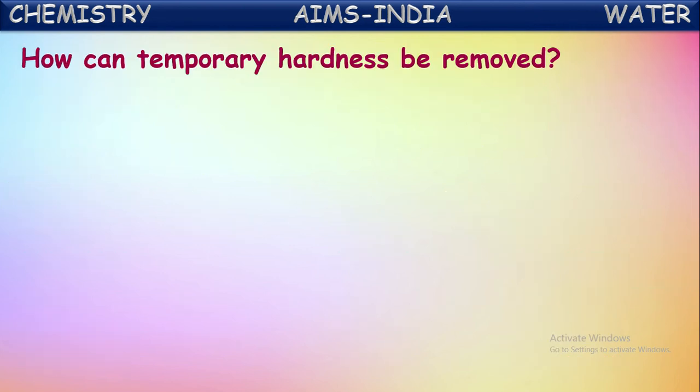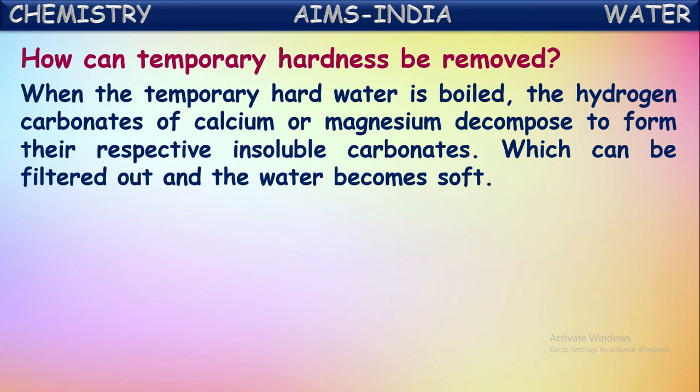Now let us see how temporary hardness can be removed. How to make this temporarily hard water into soft water. Let us see that. When the temporary hard water is boiled, the hydrogen carbonates of calcium or magnesium decompose to form their respective insoluble carbonates again.